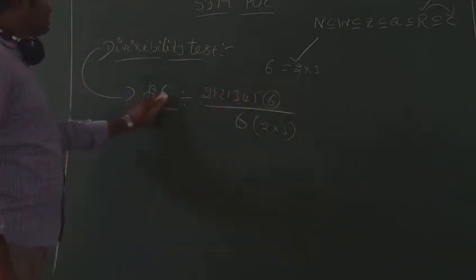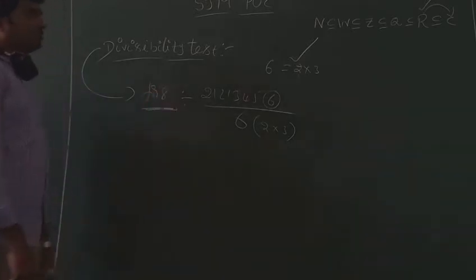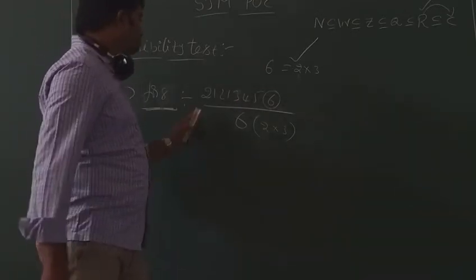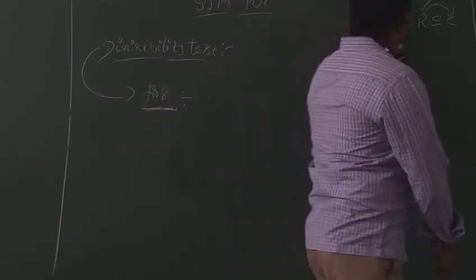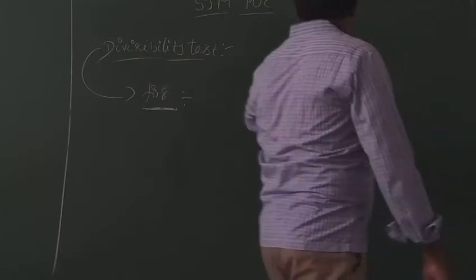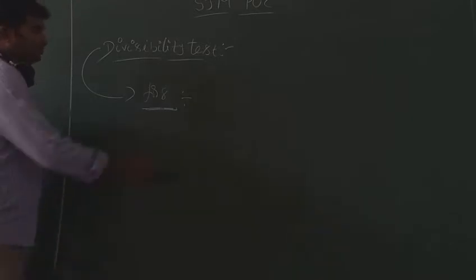Next, divisibility test for 7. There is no particular test for 7, just multiples: 7, 14, 21, like that. So just multiples of 7. There is no particular divisibility test for the number 7. See, next number 8.